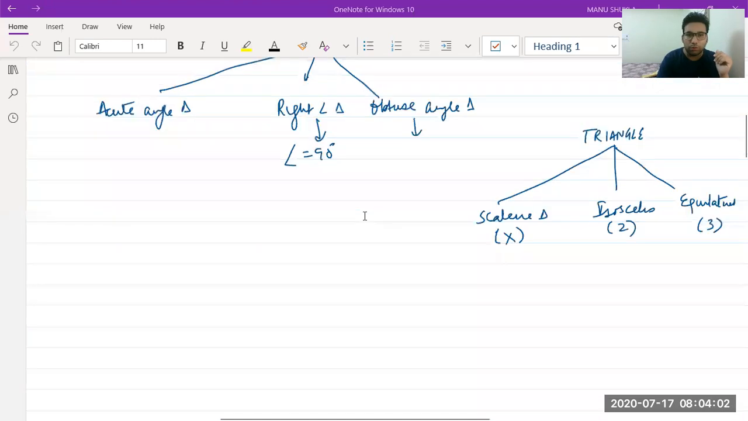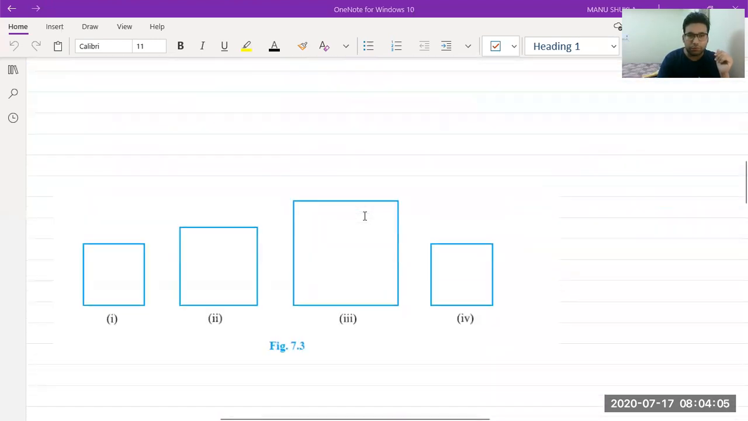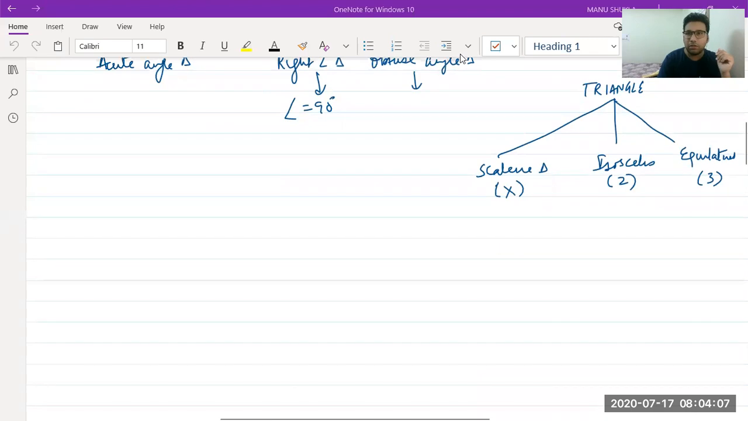Okay. Now, in this chapter, we will be studying about congruence of triangles.